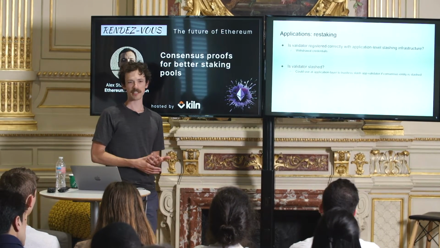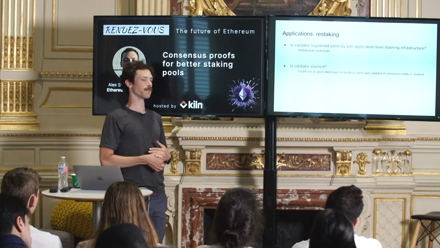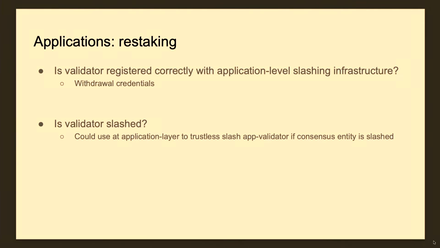Another bucket is restaking. If you've been around this week, you've probably heard of this thing called EigenLayer. The idea is to take the ETH locked on this consensus layer and reuse it somewhere else.